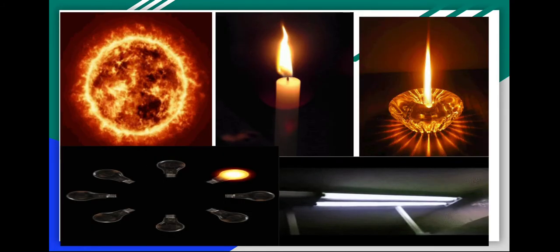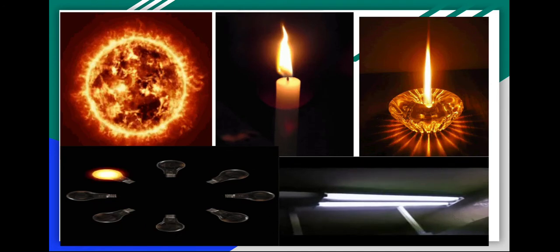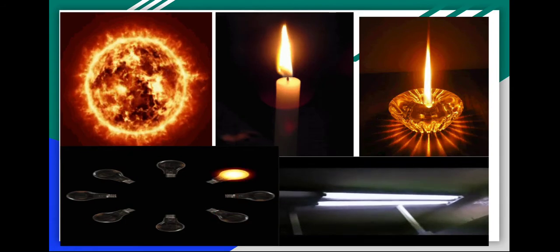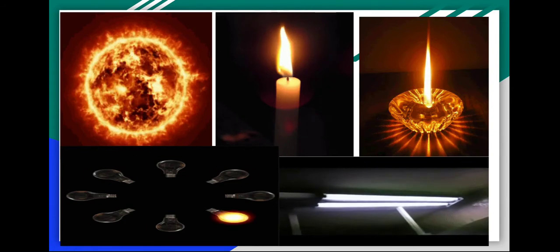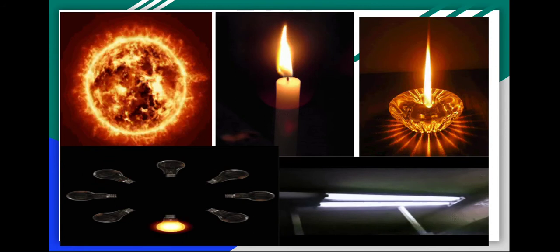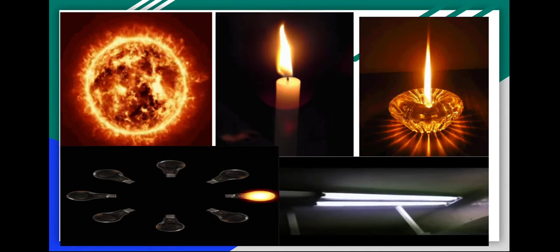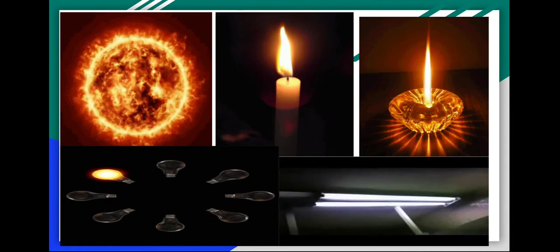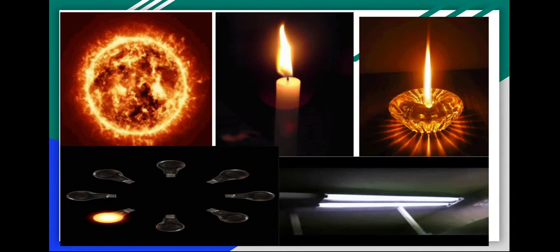The sun is the main source of heat and light of the earth. Light helps us to see. The sun, candle, diya, torch, tube light and lamp are examples of objects that give off light. Some objects can emit light on their own. Some cannot emit light on their own.